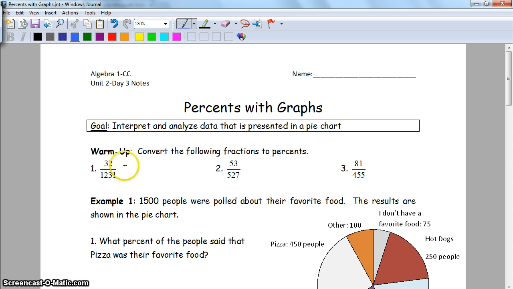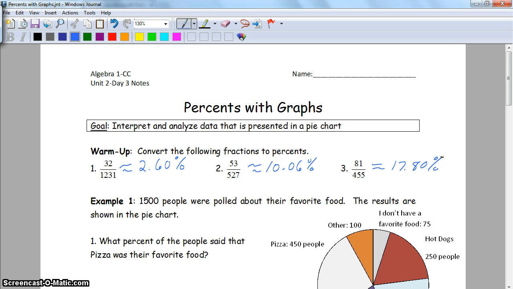All right, on number 1, you should have got approximately 2.60%. Number 2, you should have got about 10.06%. And number 3, you should have got about 17.80%.